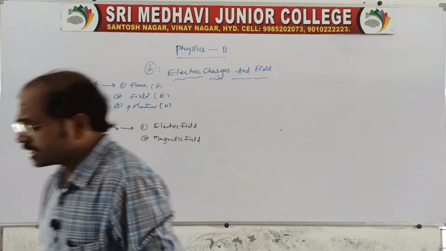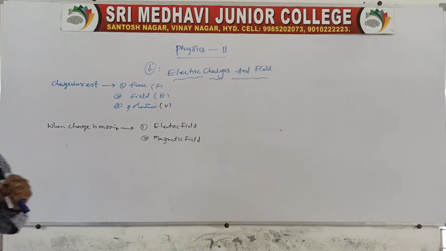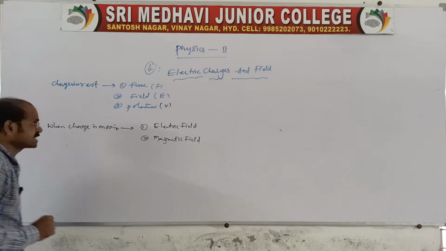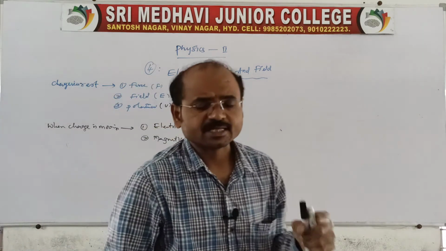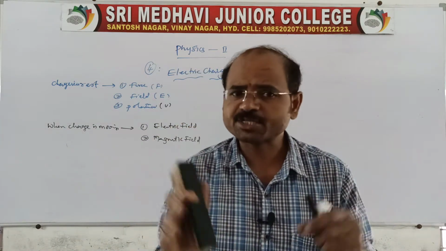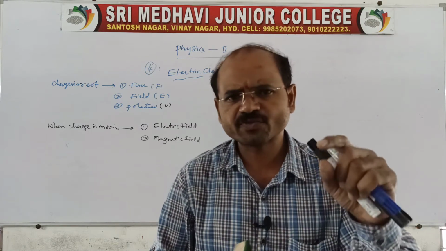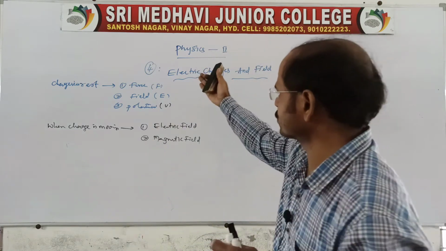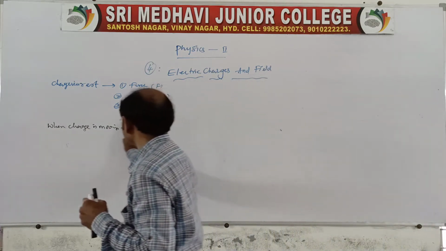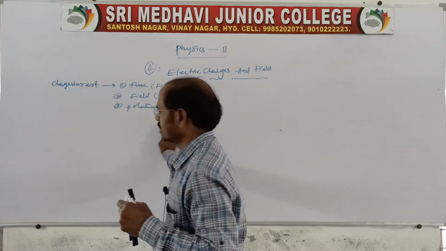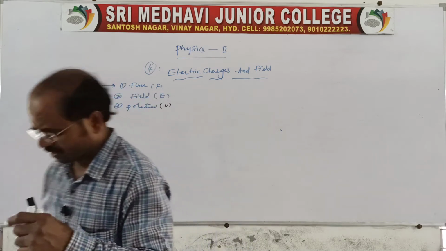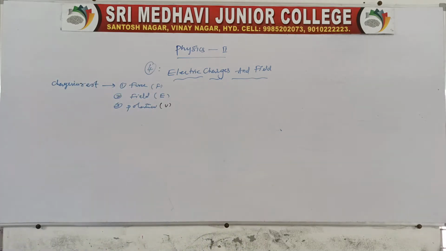What is meant by electrostatics? Electrostatics is a branch of physics used to discuss charges at rest. When a charge is at rest, it can create force, field and potential, whereas a moving charge creates both an electric field and a magnetic field.